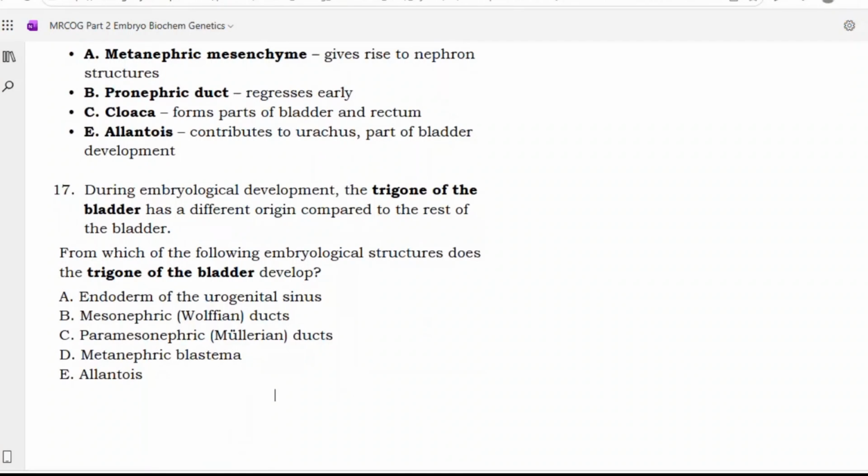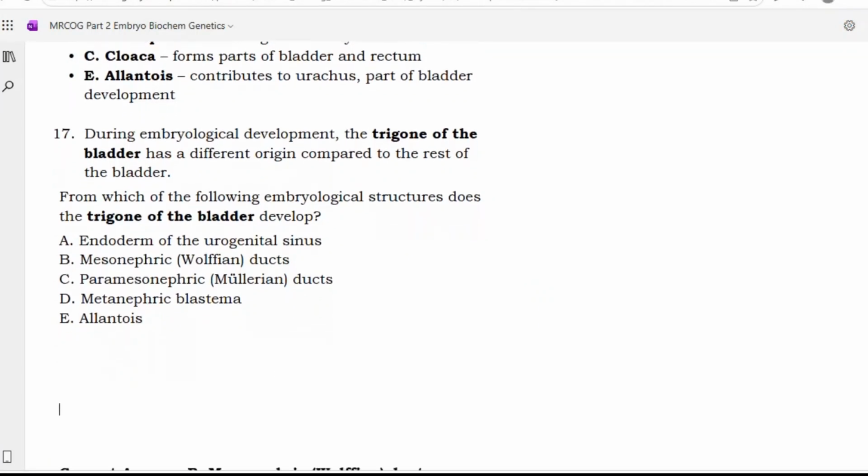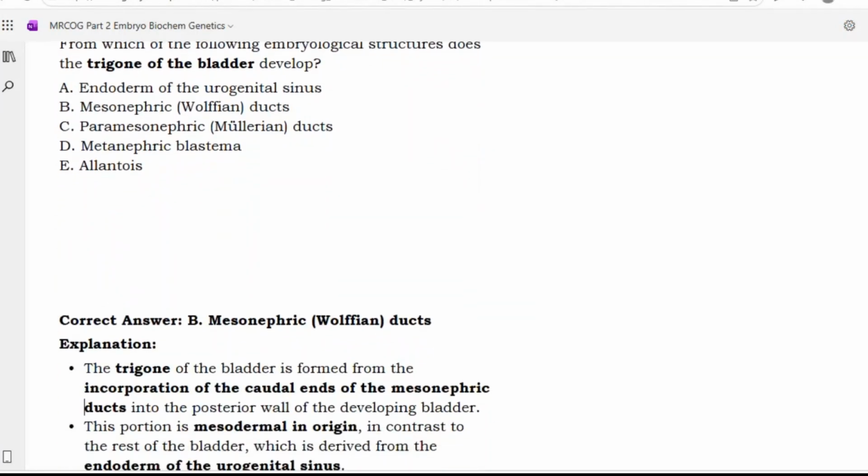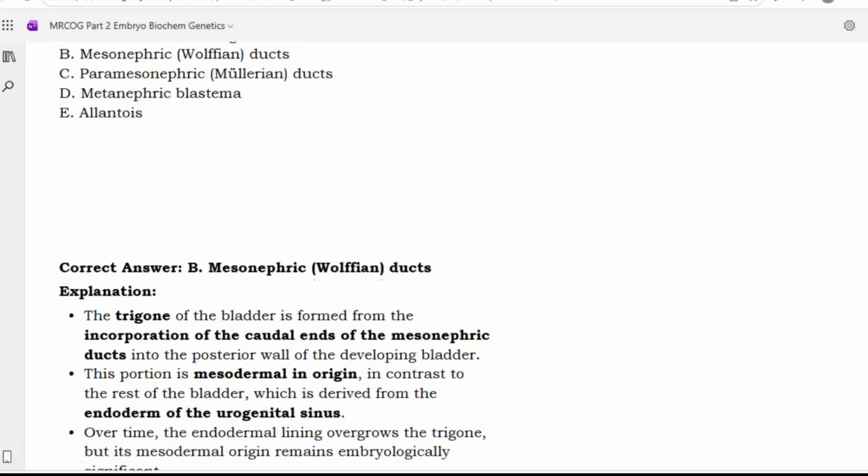Next, doctor. During embryological development, the trigone of the bladder has a different origin compared to the rest of the bladder. From which of the following embryological structures does the trigone of the bladder develop? Endoderm of the urogenital sinus, mesonephric duct, paramesonephric duct, metanephric blastema, allantois. So option D, metanephric duct. Trigone of the bladder, I think it is coming from mesonephric or Wolffian ducts.